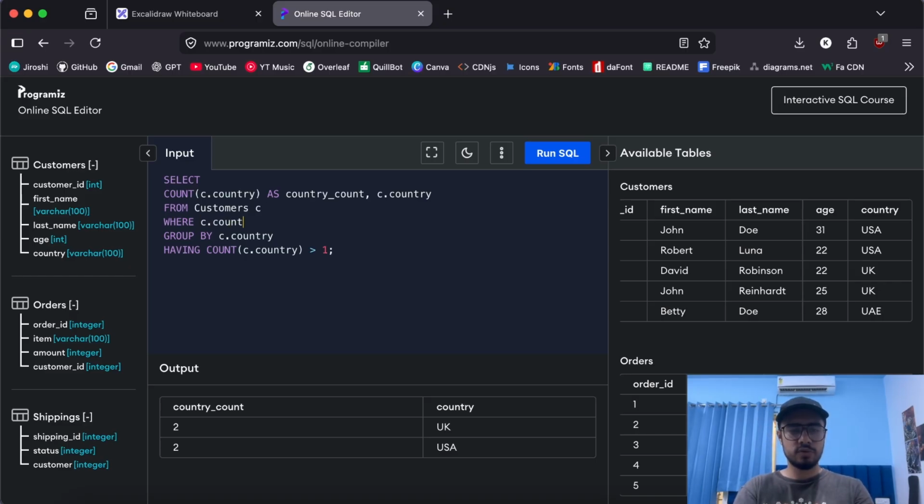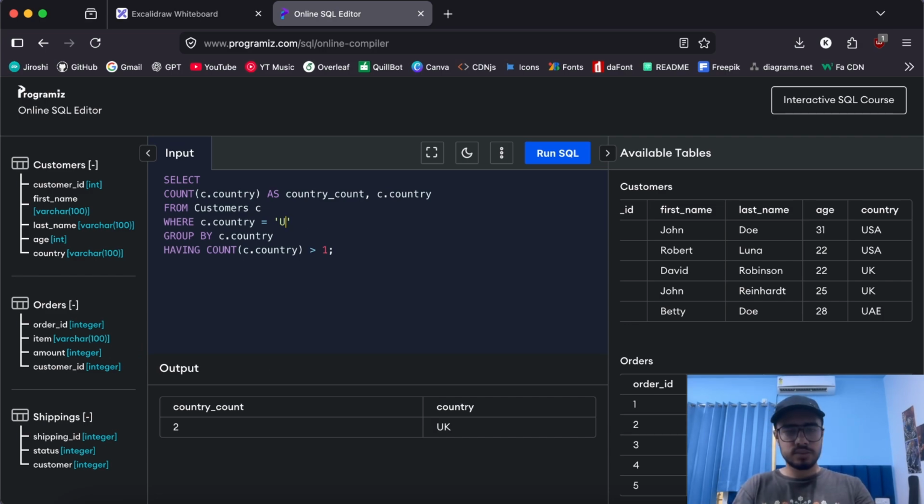For example, if we want to hardcode the country to, let's say, UK, if we try to do this and run it, we'll only and only get UK, because we have applied a condition saying that the country must be UK, and then we apply the further grouping and then we count, and we get this as the output.